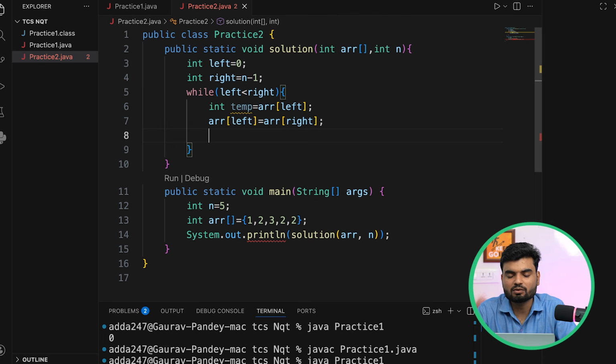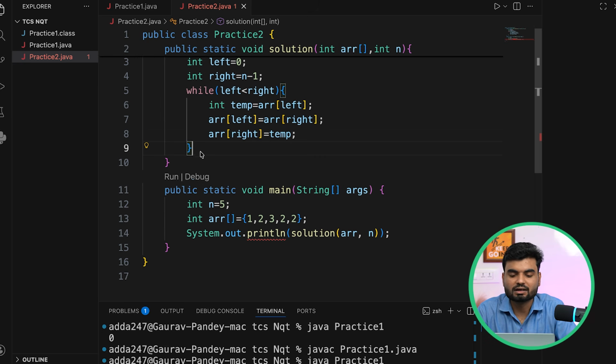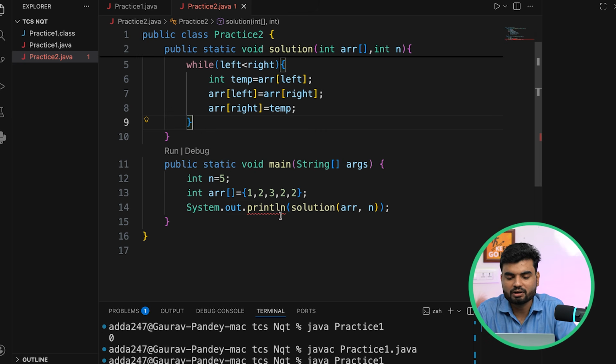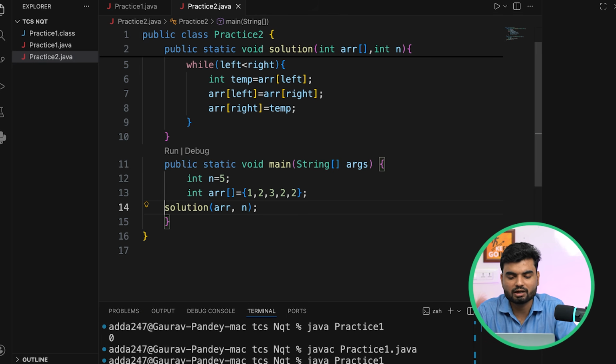Now my right is free, I can put the temp into arr right, so the temporary variable will come here, so swapping is happening here. So this is how my values are getting swapped, and at last you'll see your array has been reversed entirely. That was a good solution. However, you don't have to print it here, you just call it, because it's not returning anything, so you can't print it.